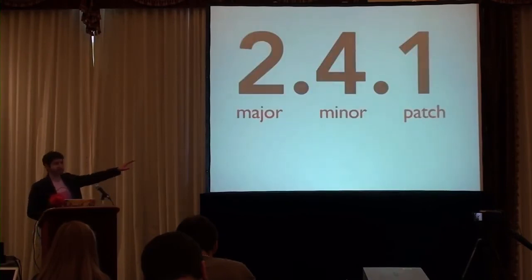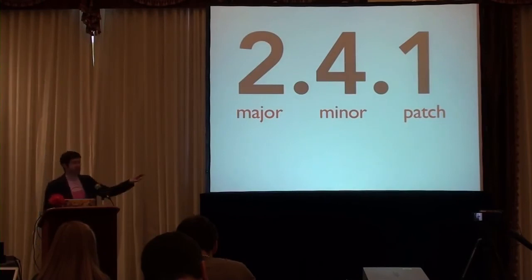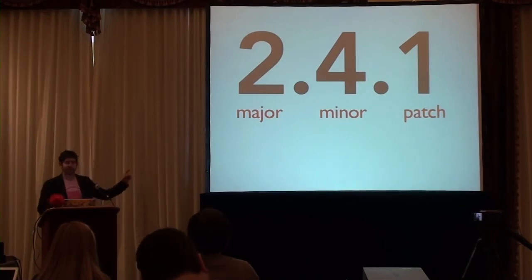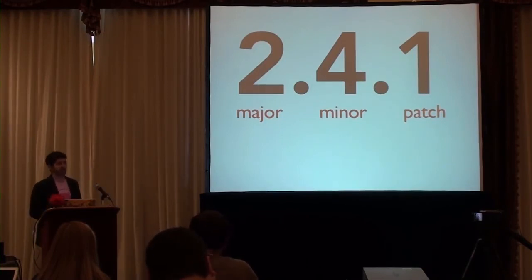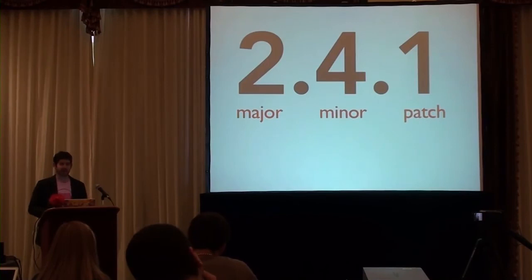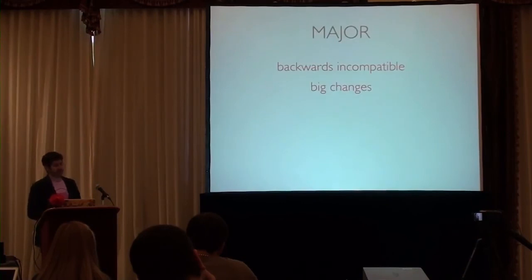These three numbers should tell you a lot about what happened in that release by just looking at the number. You don't even need to look at the code or anything. These numbers will tell you, if you use semantic versioning, what happened to that gem since the last release. So there's three parts: the major, the minor, and the patch version. The major version is always backwards incompatible.